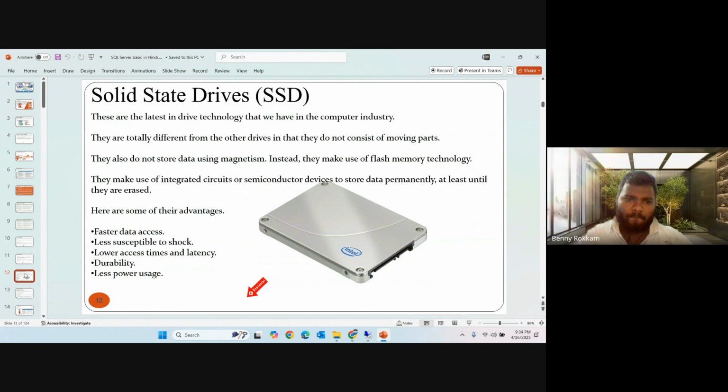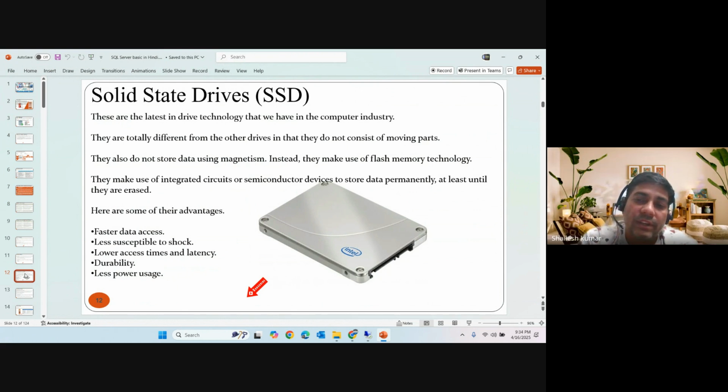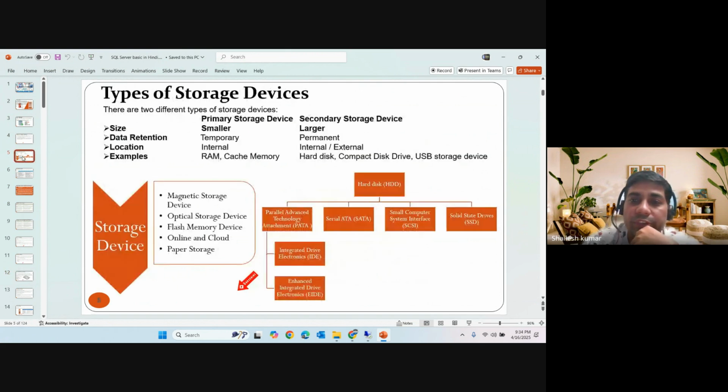IOPS, input output operations per second on the disk, right? So we think about how we are writing data, how millions of records are written, the time consumption, the performance. So we have to think about the SSD. This is a solid state drive, basically. Previously we had SAS, IDE, right? Integrated device electronics, right? Then SAS is serial attached SCSI. I'm missing something like SAS here. I have not mentioned SAS.